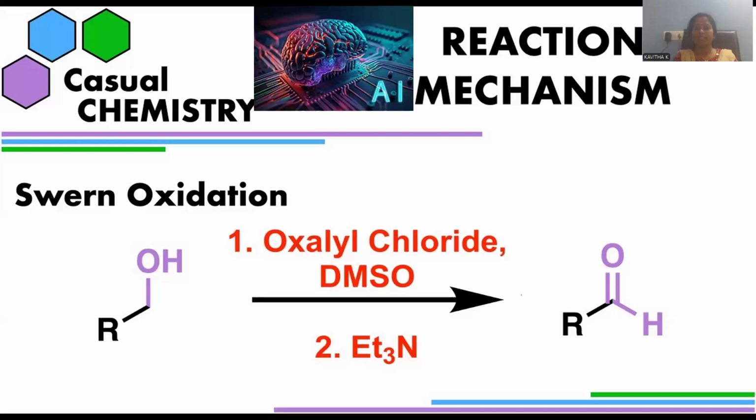It is part of the reaction mechanism, and the session is powered by artificial intelligence, an AI powered session. In order to convert alcohol into the corresponding oxidized product, Swern oxidation involves oxalyl chloride as one of the reagents. DMSO is taken, dimethyl sulfoxide. The base applied will be triethylamine, which is a tertiary amine. Whenever these reagents are taken together, we can assume the given reaction is part of Swern oxidation, right?